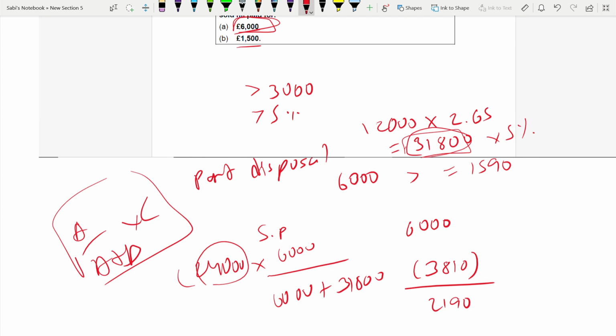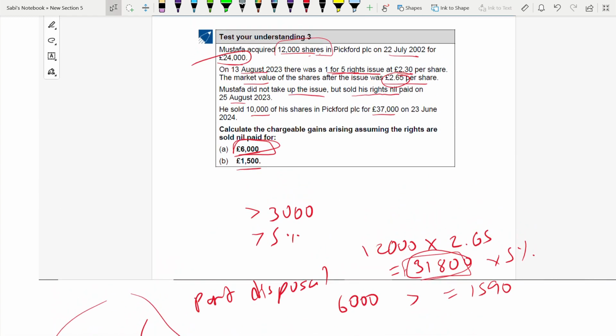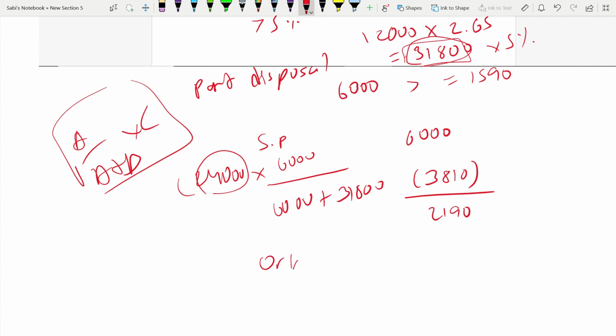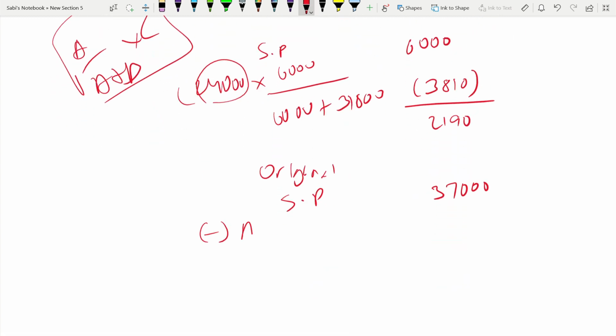Now, that's done. But when we are selling the 10,000 shares, we want the original gain. What is the original gain? Okay. So now we are selling it for what? 37,000, and we have sold 10,000 shares. So the original gain on that date when we are selling the shares: sale proceed 37,000, less allowable cost.